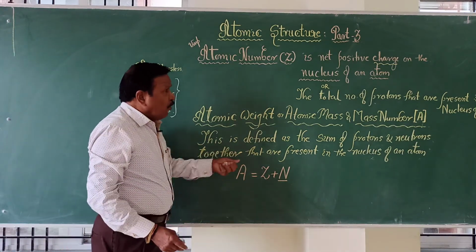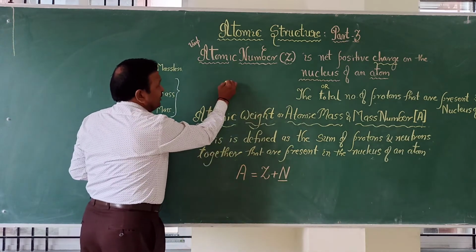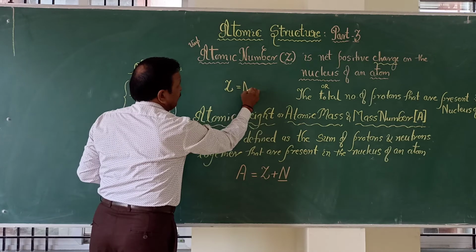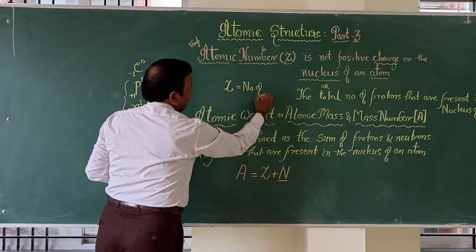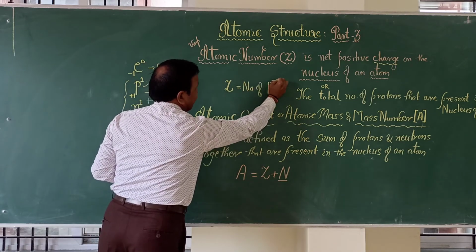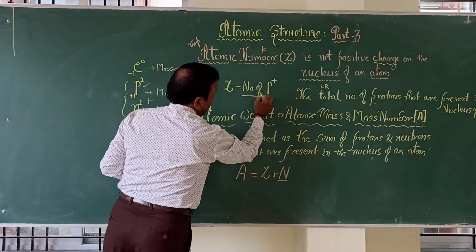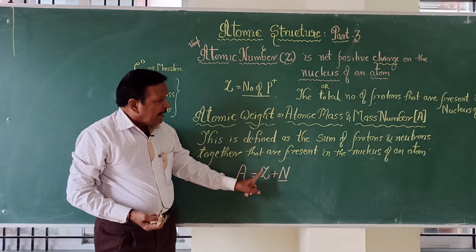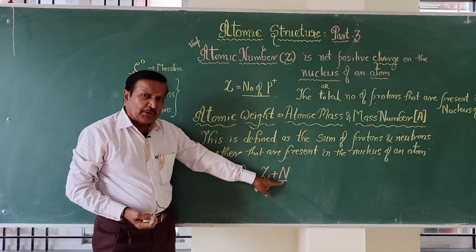Now, who is more? Z is equal to the number of protons that are present in the nucleus, and A is the number of protons plus the number of neutrons.